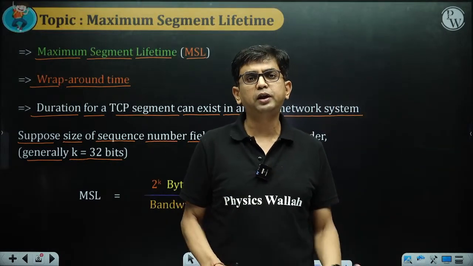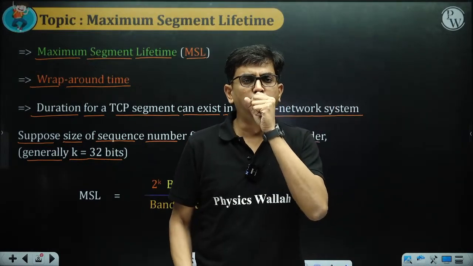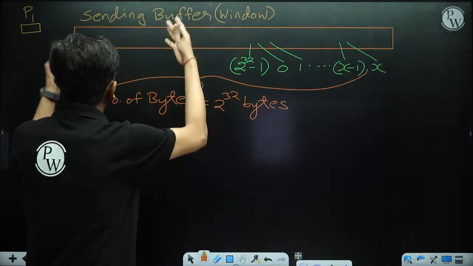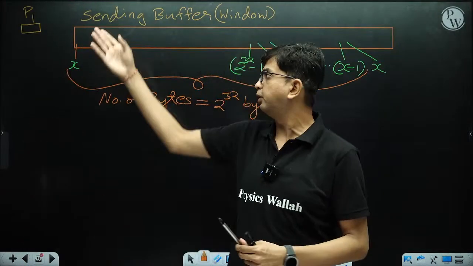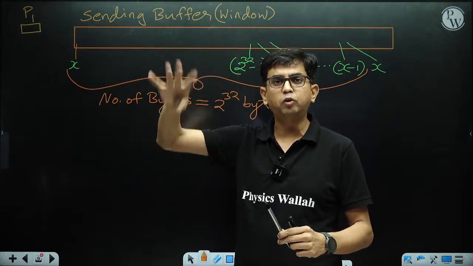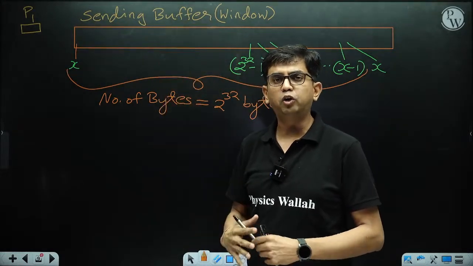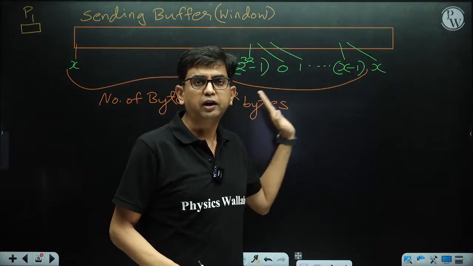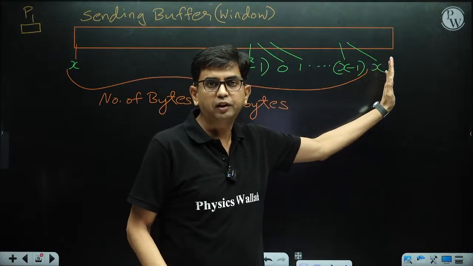But we are assuming the worst case. Let's suppose the TCP sender process has sufficient data and back to back transmission is going on with no gap, continuously sending data until the same sequence number is repeated.